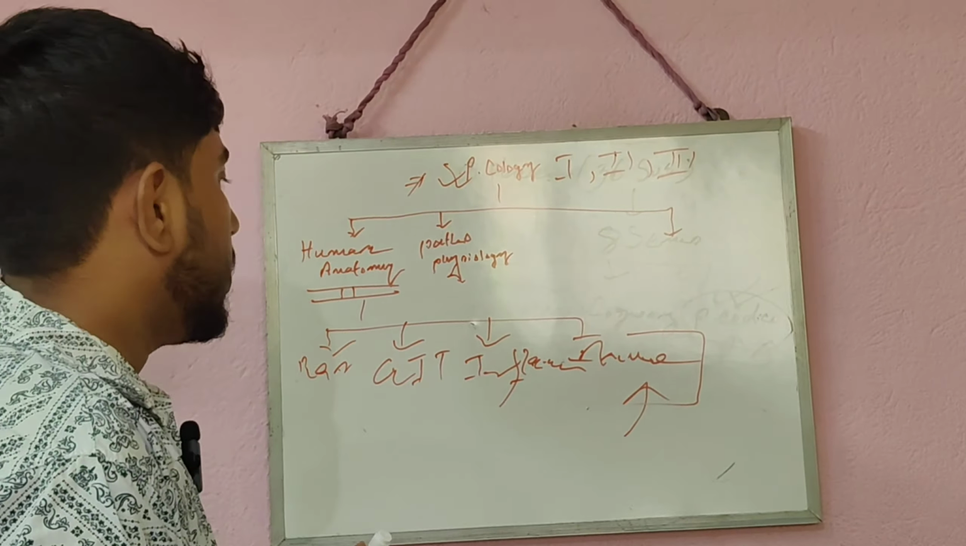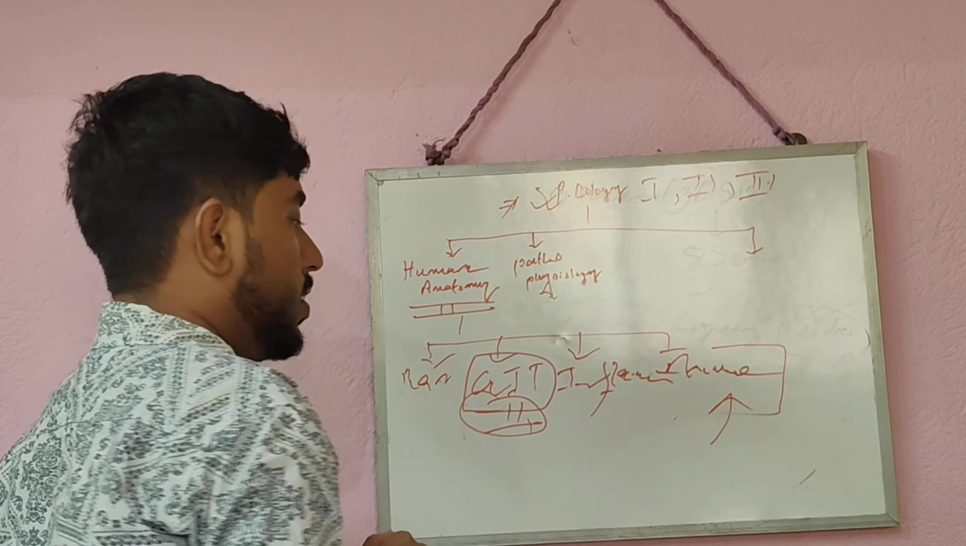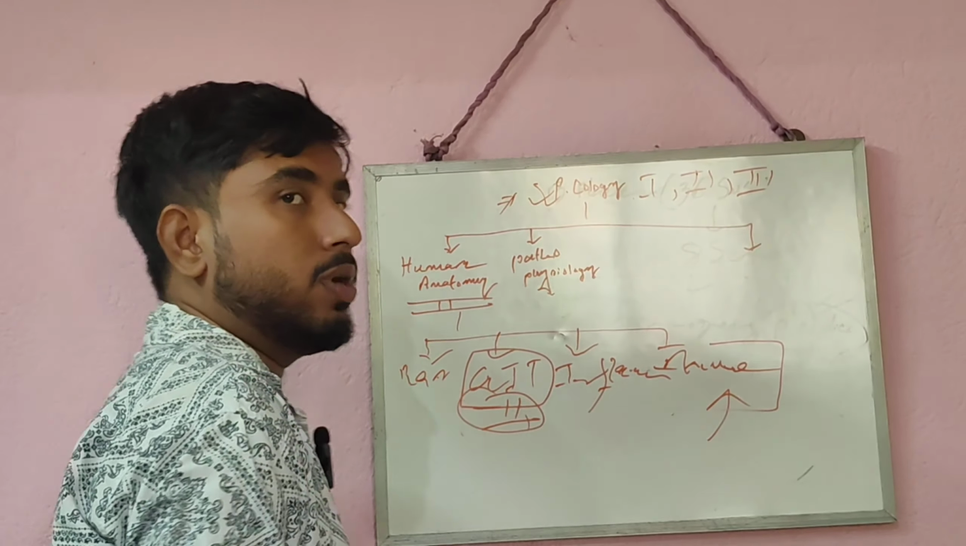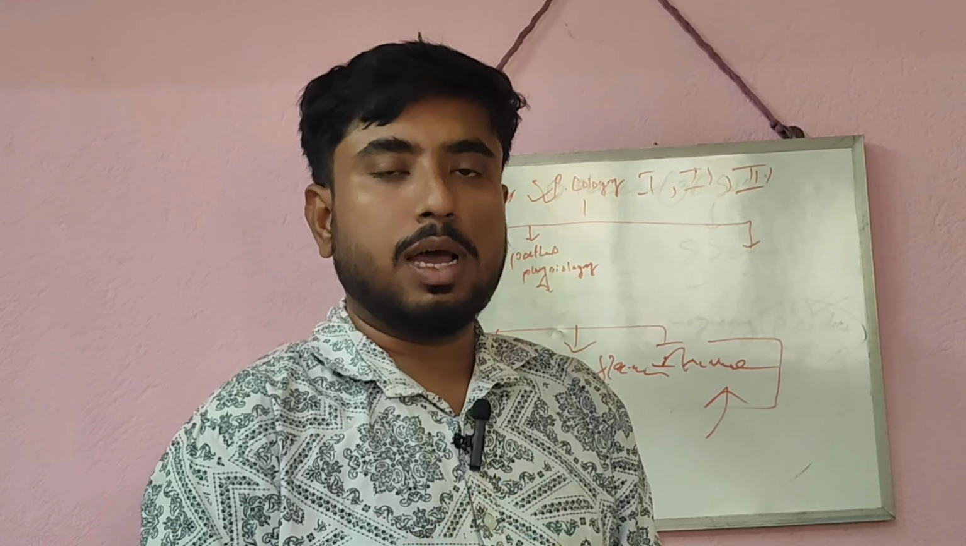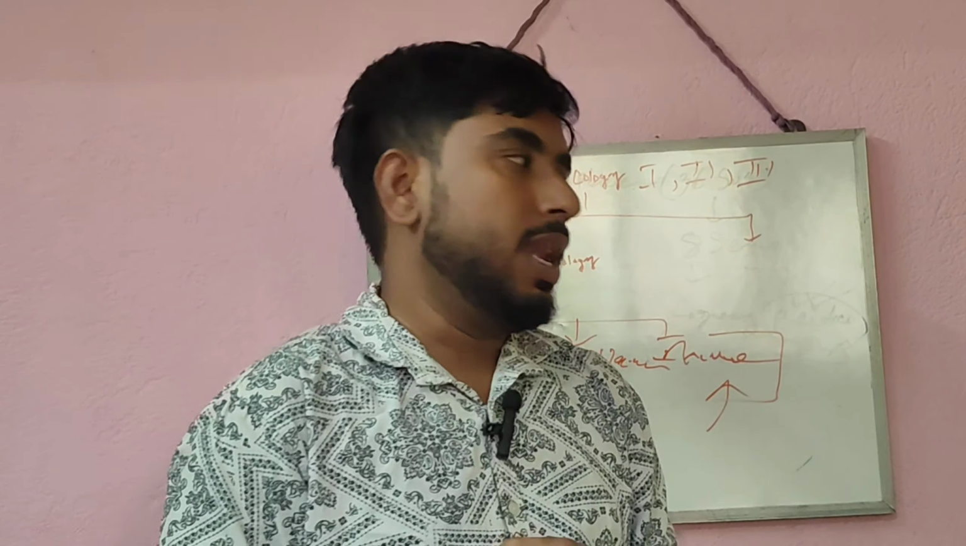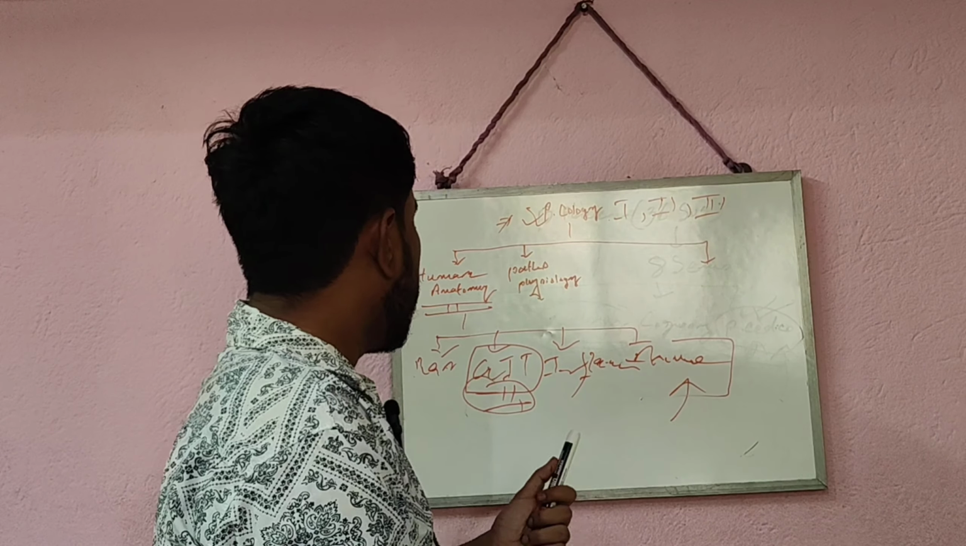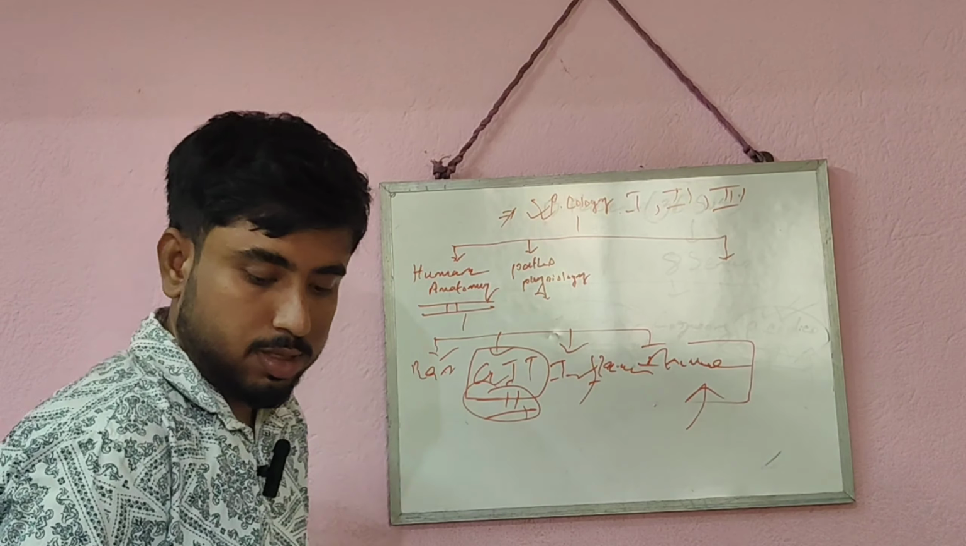Most mainly we have to study about GIT, that is gastrointestinal tract, which will help in studying different pharmacokinetic properties of drugs. Means how the body is reacting to a drug, how it is going to absorb, metabolize, distribute, eliminate. About all these things we are going to study in GIT space. So